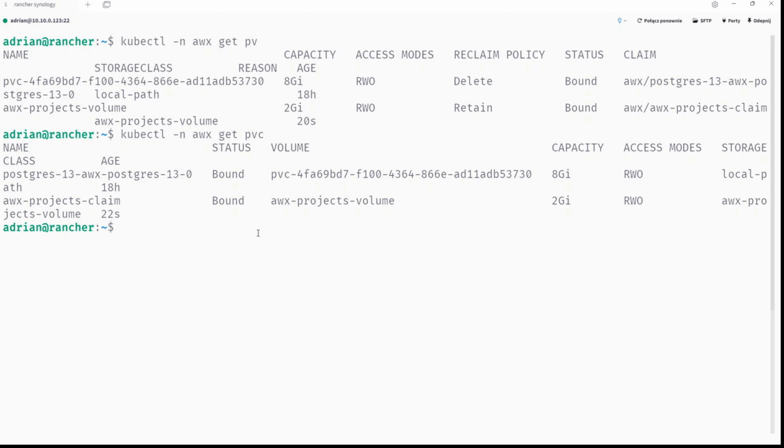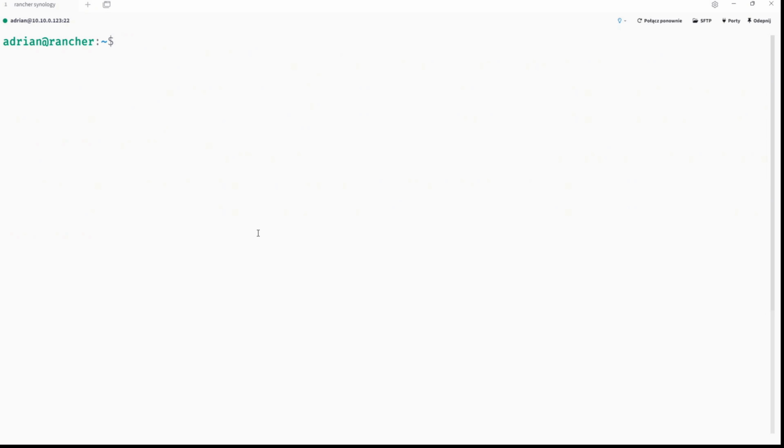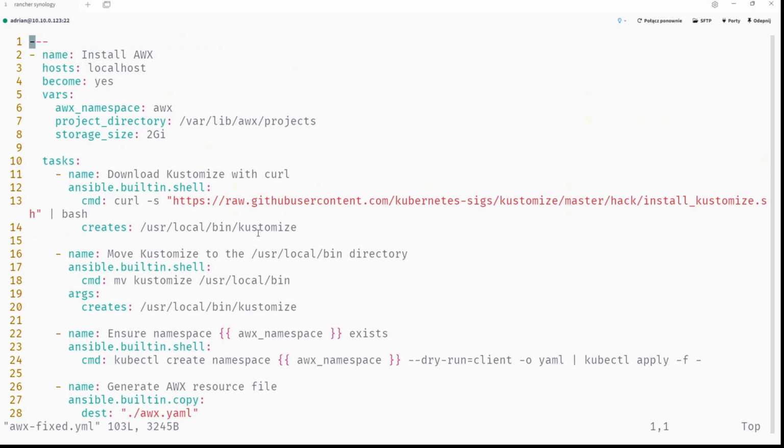And now we have something very interesting, because I will focus only on one thing inside this Ansible playbook. So vim AWX fixed version. In the beginning you have something like namespace, but also you have a project directory. I made it this way so that you have project directory set as a variable.